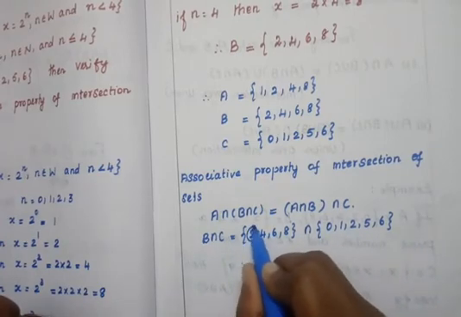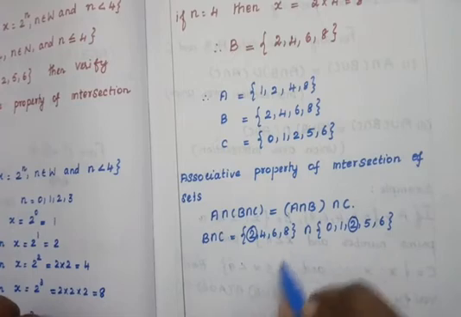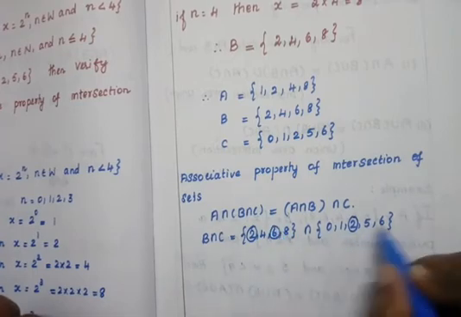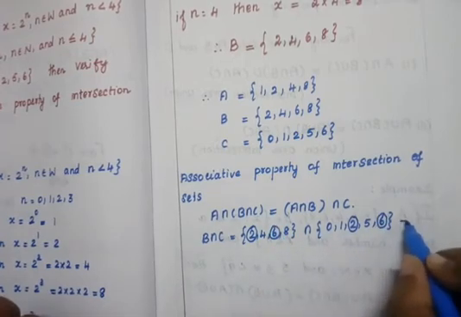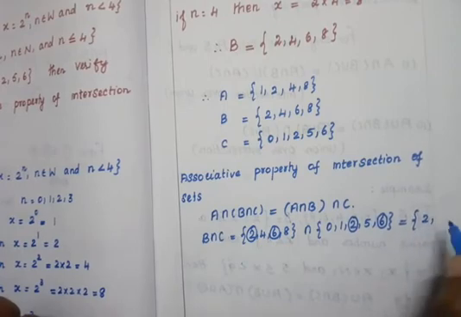What are the common elements? 2 is common, then 6 is common. Equal to 2, 6.